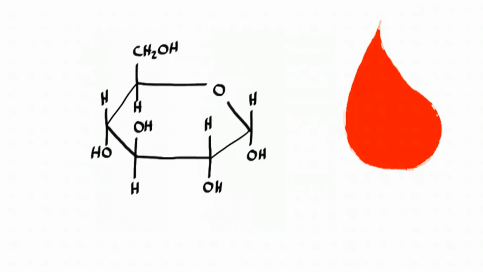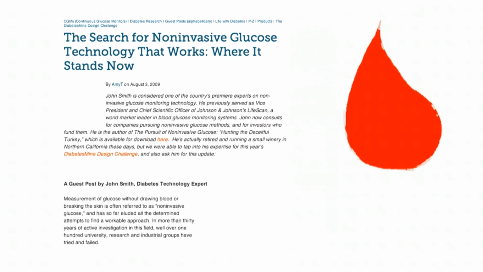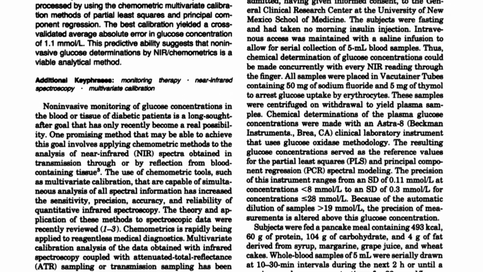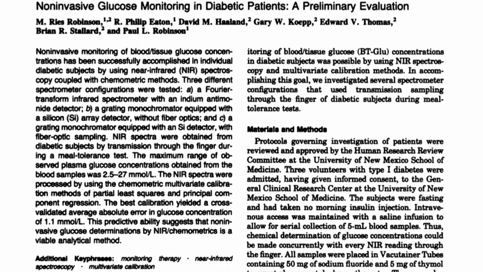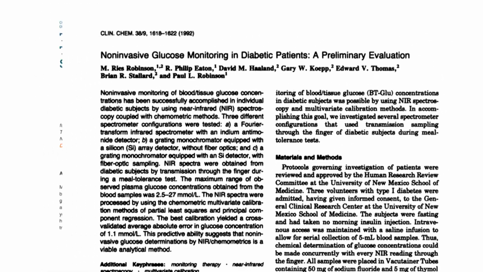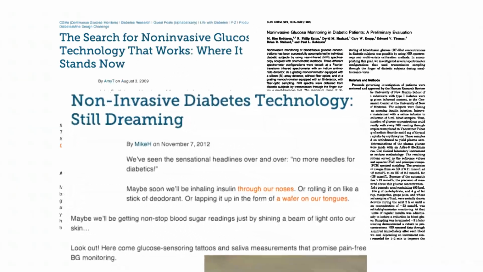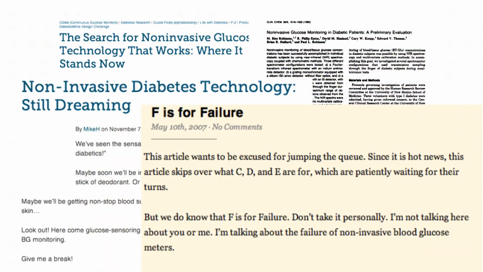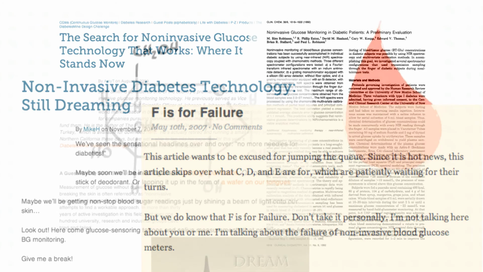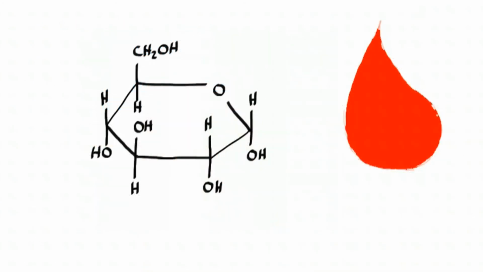About 20 years ago, infrared spectroscopy was proposed as a likely method for non-invasive glucose measurement, and initial results did look promising. The first peer-reviewed article on the topic was authored by Reese Robinson, the CEO of Medici Technologies. Though the idea has been around for decades, its history is littered with failed attempts. But despite the historical failures, by applying technological advancements in other fields to this difficult problem, it's now possible to measure glucose non-invasively. To fully appreciate the solution, you need an understanding of infrared spectroscopy and the assumptions on which